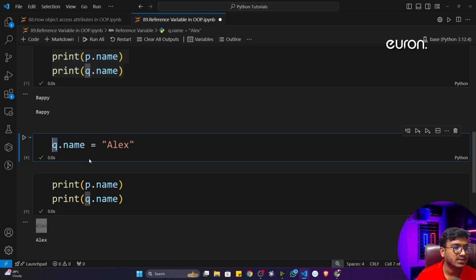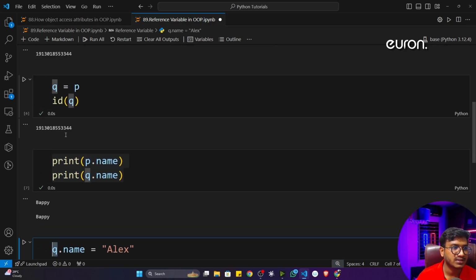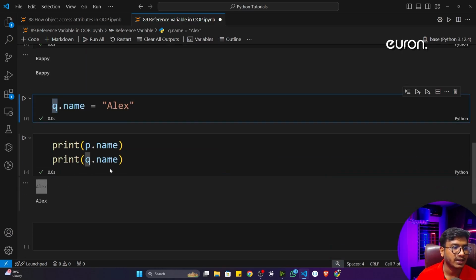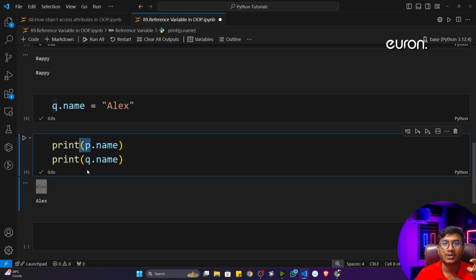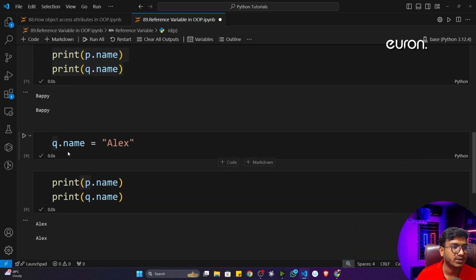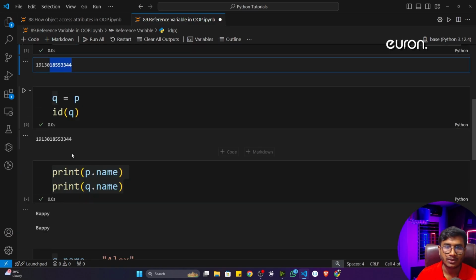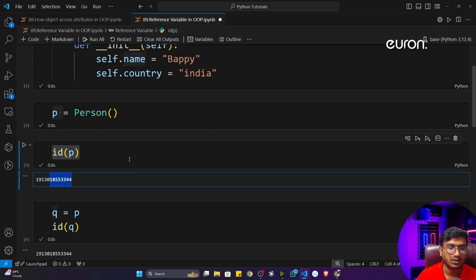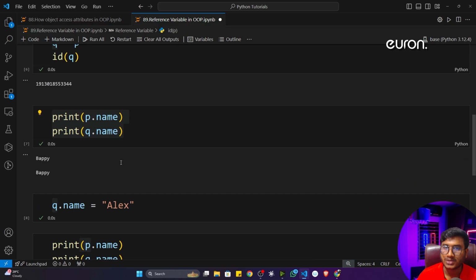What is happening? You are only changing inside the q object, but it is reflecting in the p object as well. Why? Because it is pointing to the same location. That means whatever changes you make inside just one object will reflect in all the objects. This is actually called a reference variable. That means it is referring to the same object, the same ID in the memory location.